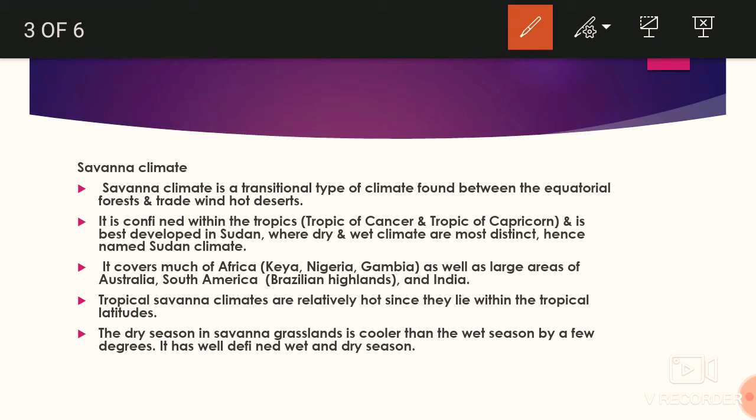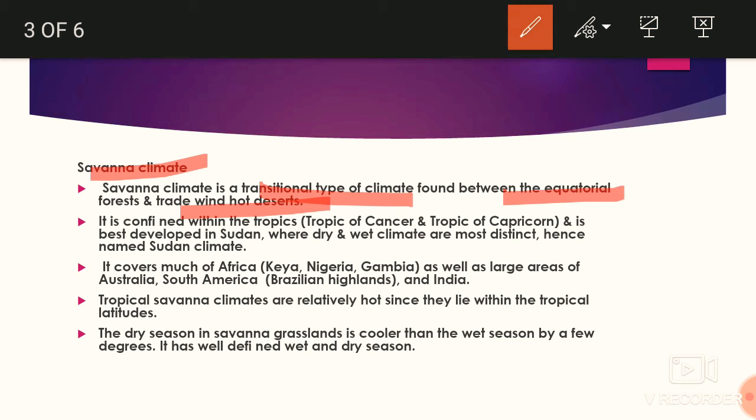Now we will move to the basic answer. Savanna climate is a transitional climate. It is found between the equatorial forest and the hot deserts. In equatorial regions we know there is an abundant amount of rainfall, and in deserts we know there is very little rainfall. So it is a transitional area in between. Not so much rainfall, but not so little that it converts into desert. It is a transitional type of climate.